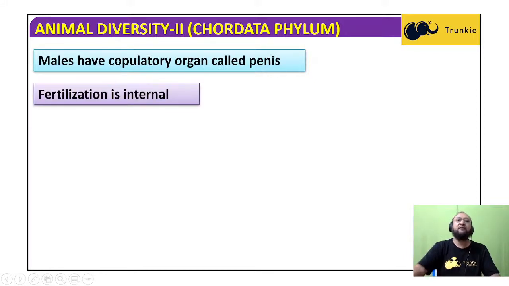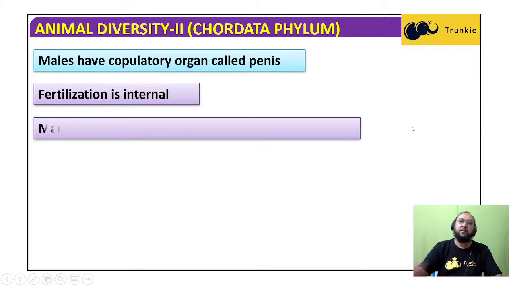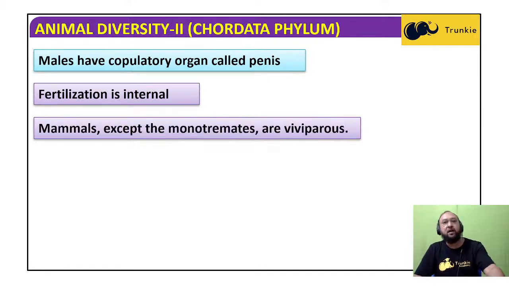intra-abdominal. Males have a copulatory organ called penis, and fertilization is internal. Okay, fertilization is internal. So that means with the copulatory organ there is coitus, and with the help of this external genitalia, coitus is accomplished and fertilization takes place internally. Mammals, except the monotremes, are viviparous.